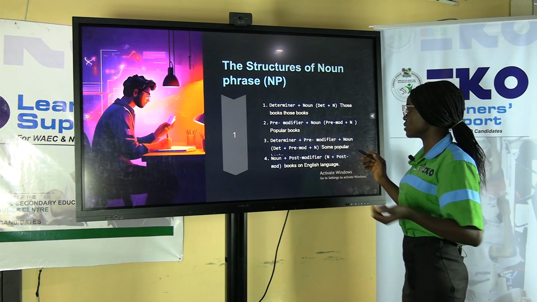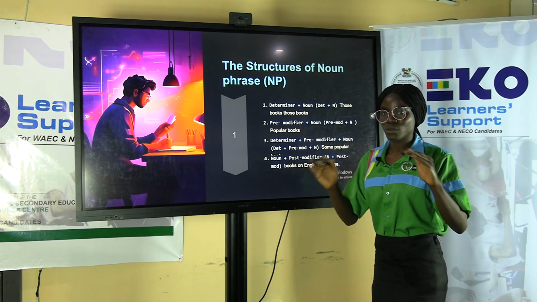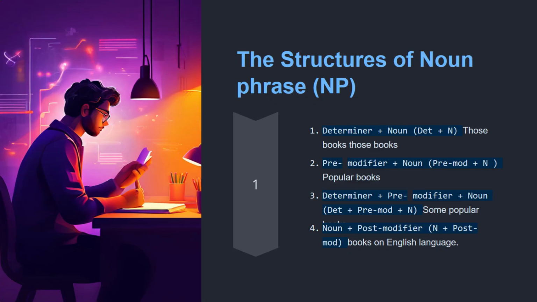Now, the first thing is this. If you are to form a noun phrase, this is the structure you can have. Determinants. I hope you remember determinants. Those, these, that, all these are examples of determinants. So a determinant plus a noun can make a noun phrase.